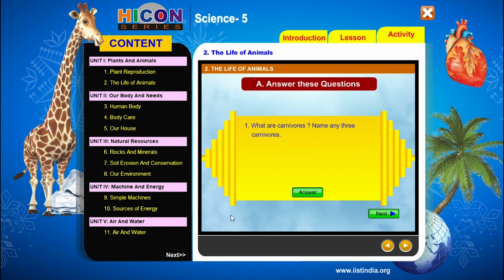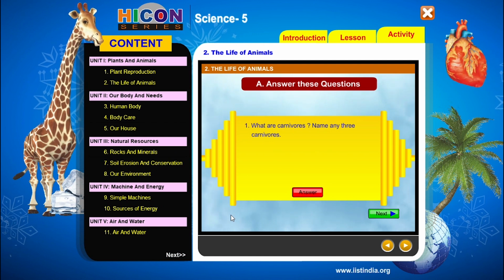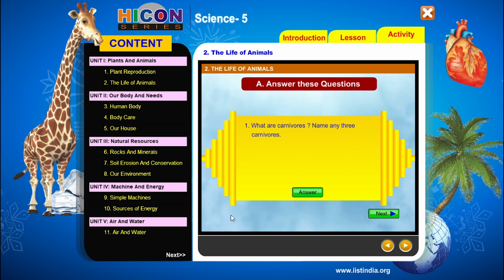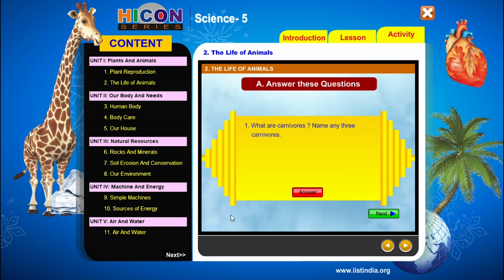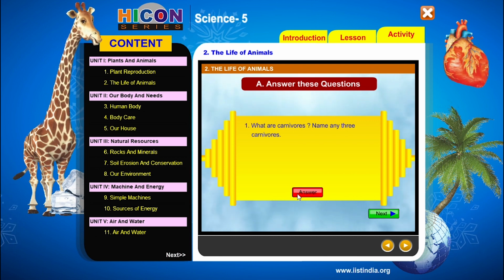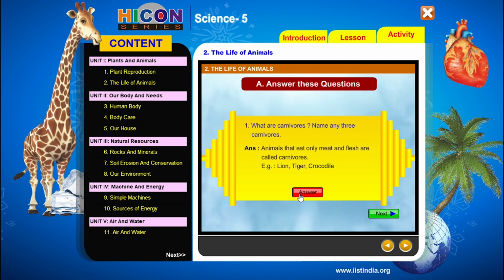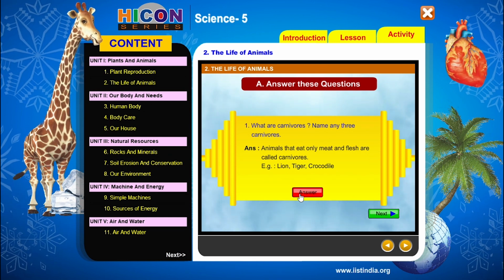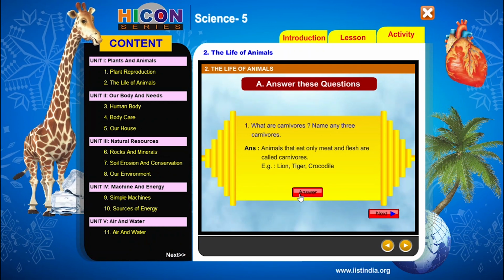So children, see the first question. What are carnivores? Name any 3 carnivores. See once again. What are carnivores? Name any 3 carnivores. Now the answer for this question is: the animals that eat only meat and flesh are called carnivores. Children, we have already discussed carnivores in the chapter.